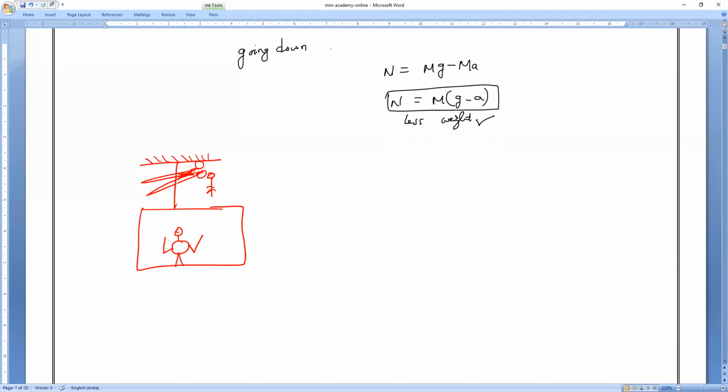So what will happen by this time? It's like class 9. If you cut this string, what will happen? The body will be under what? Everybody? The body will be under free fall. Am I right or wrong, all of you? The body will be in free fall.